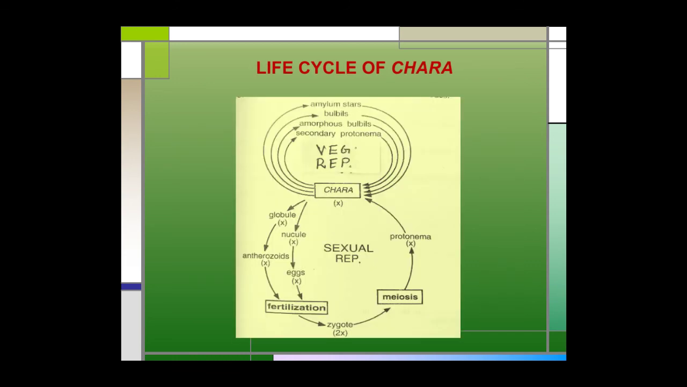Life cycle of Chara. The plant body of Chara is haploid and the diploid condition is found only in the zygote, which is known as the oospore. At the time of germination of the oospore, the diploid nucleus of the oospore undergoes meiotic division and the haploid stage is again obtained. Thus, the life cycle of Chara is of haplontic type.